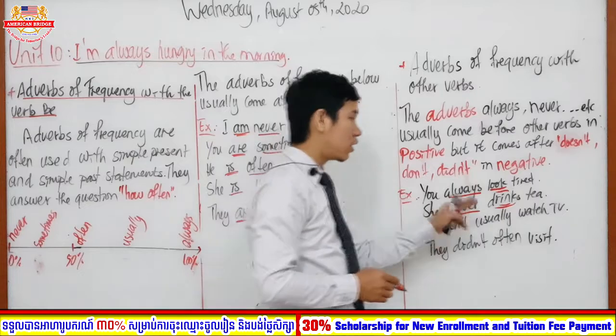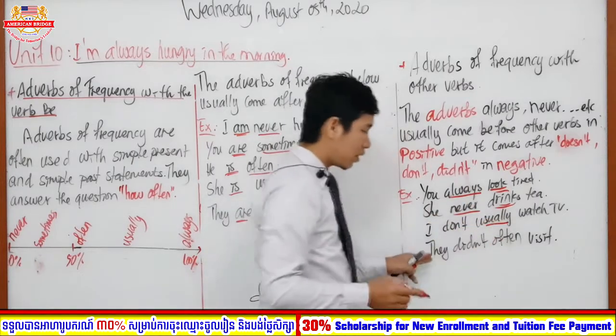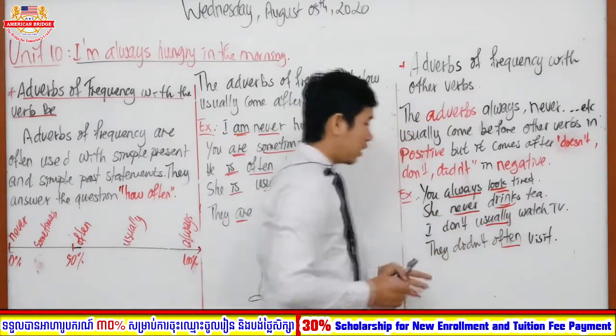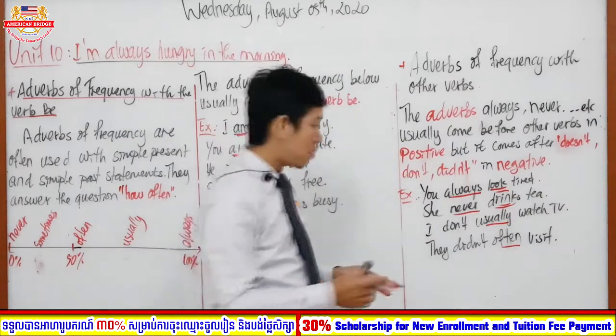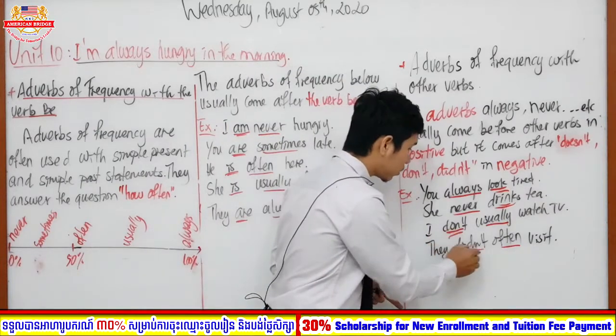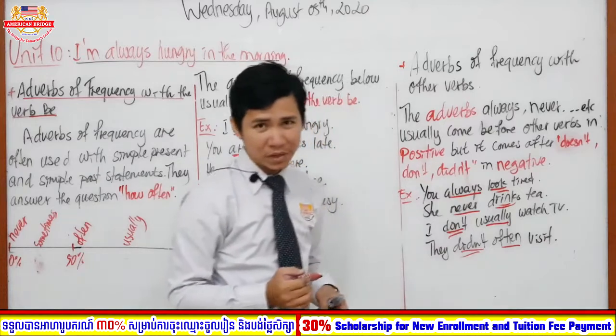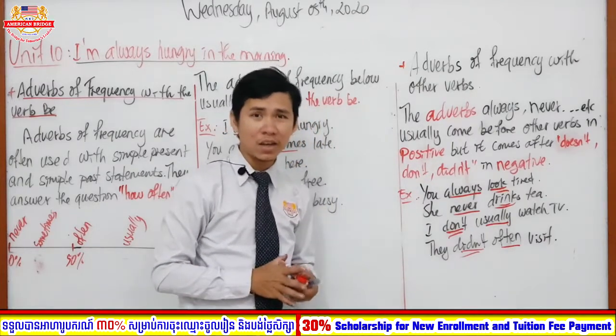Okay. However, you can see the third and fourth examples. I don't usually watch TV. They didn't often visit. See, you can see that when you want to use it in a negative sentence, the adverb of frequency must come after don't, doesn't, or didn't. Okay, it must stand in that place.